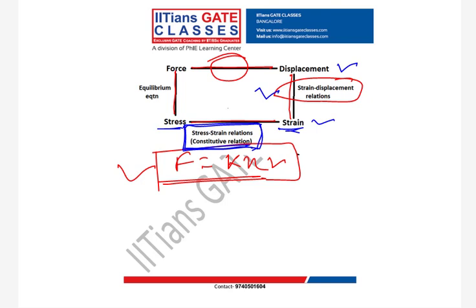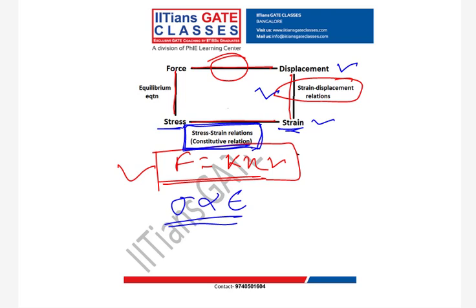What is the relation between stress and strain for one dimensional? It is modulus of elasticity is constant. It is known as Hooke's law. All of you heard, right? Your stress is proportional to strain, right? So Hooke's law is only applicable for one dimensional loading.